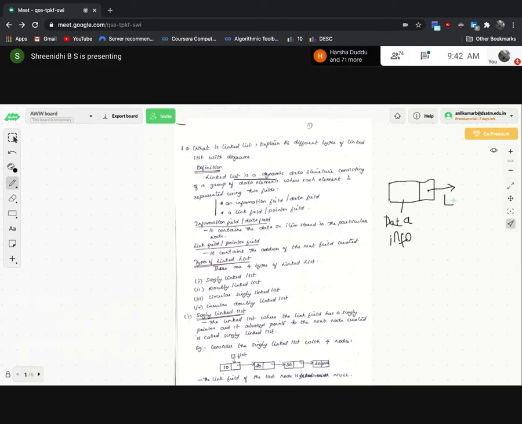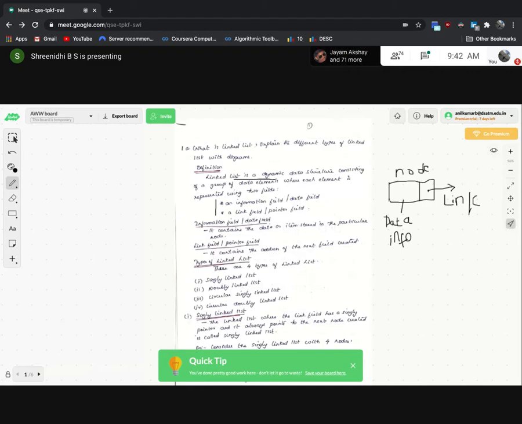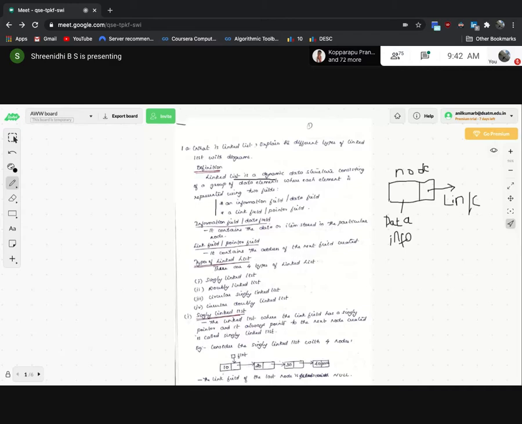This complete part we call one single node, one complete node, which contains both data and link.